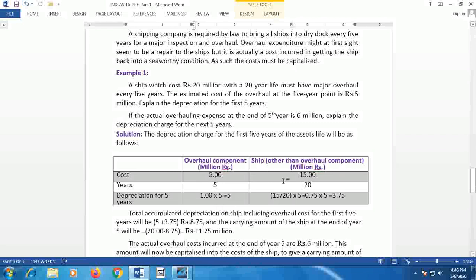Whereas in case of ship, total expenditure that would depreciate over a period of 20 years, and hence 15 million divided by 20 years into 5 years, that means for calculating depreciation for 5 years, it comes to 0.75 into 5, that means 3.75 million.